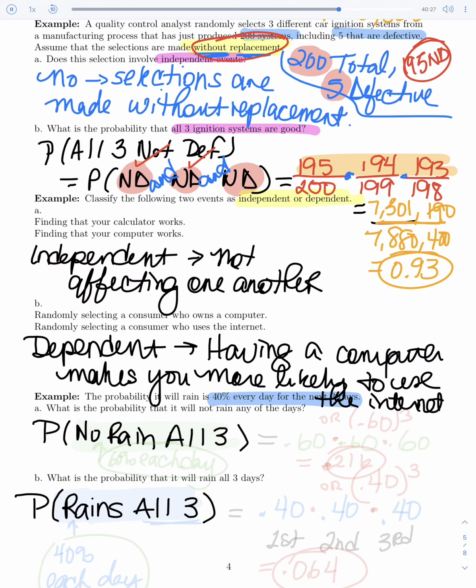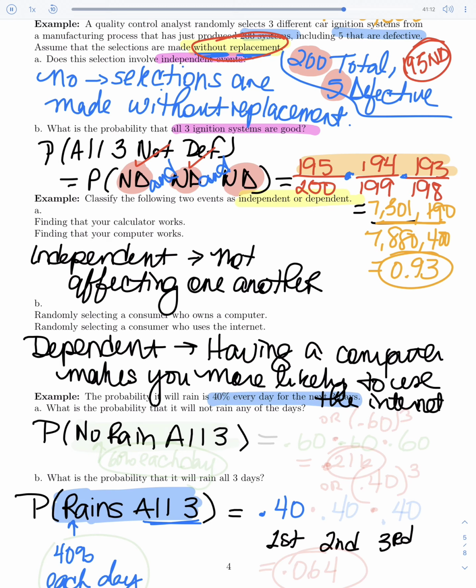Okay. Well, we already know part of this: the probability of it raining, just period, is 40%. But we want to talk about all 3 days together. So it's 40% for each day. How do I generalize this to include all 3? Well, that's what we've been doing here. You have to take into account each day separately. The chances of it raining on the first day is 40%. Remember, when we have percentages, we have to use them as decimals, so 0.40. But that's just for the first of the 3 days. We still have to look at the second and the third day.